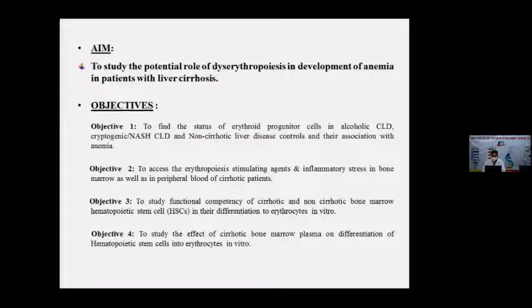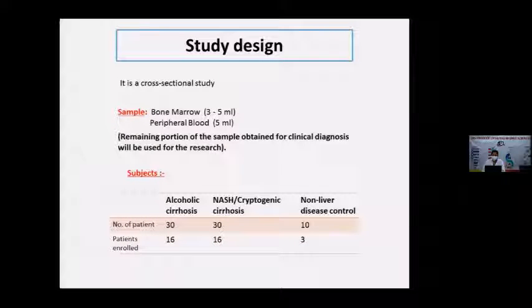The last objective is to study the effect of cirrhotic bone marrow plasma on the differentiation of hematopoietic stem cells into erythrocytes in vitro. My study is a cross-sectional study. My samples are bone marrow and peripheral blood. The remaining portion of the bone marrow sample obtained for clinical diagnosis was used for the research.